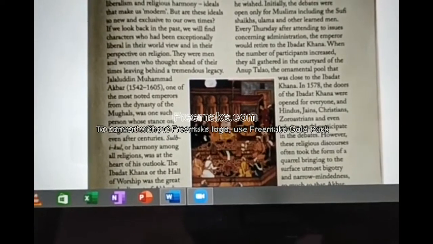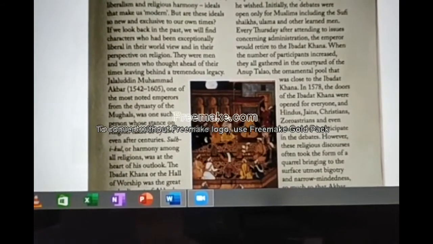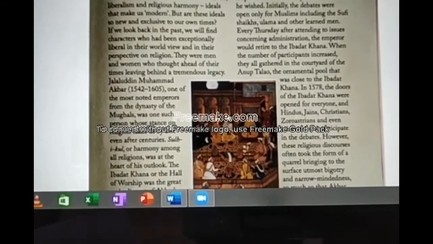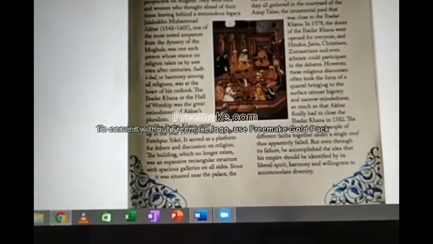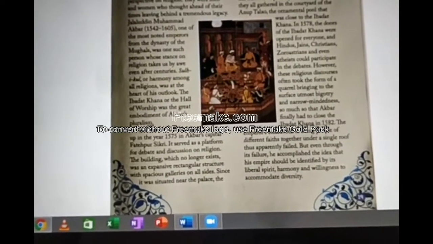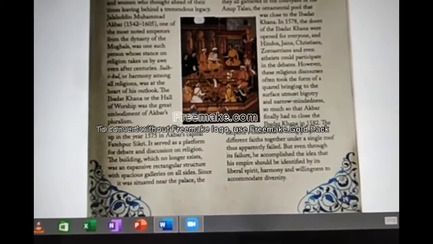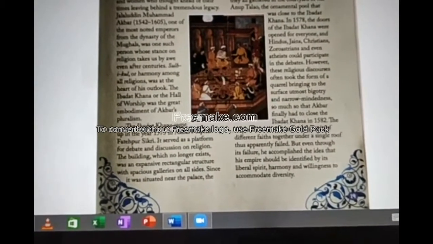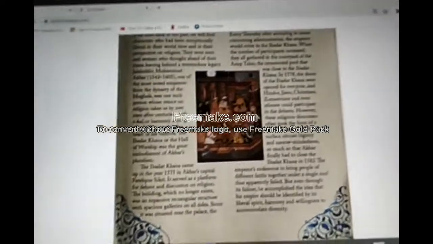Initially, only Muslims participated in the debate and discussion. In 1575, it was built, and only Muslims participated, for discussing the Muslim religion. Every Thursday, they used to hold a meeting in that place.